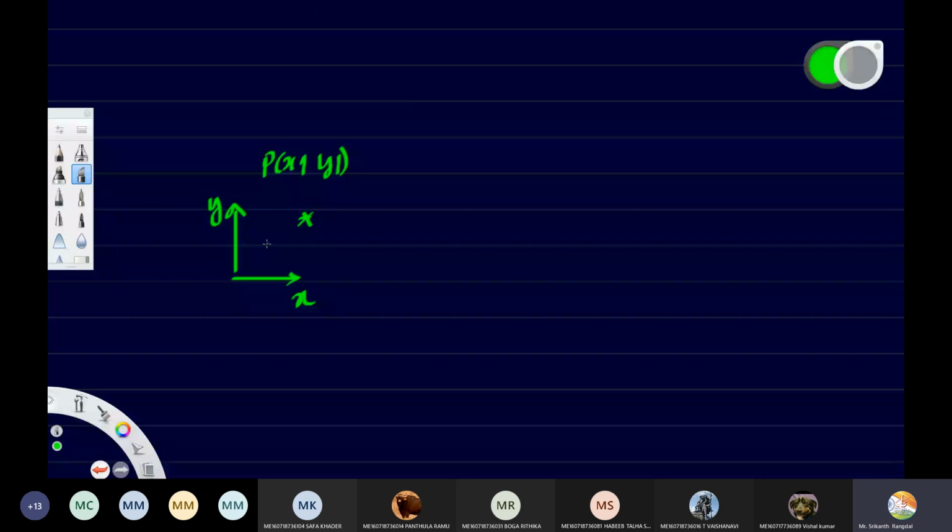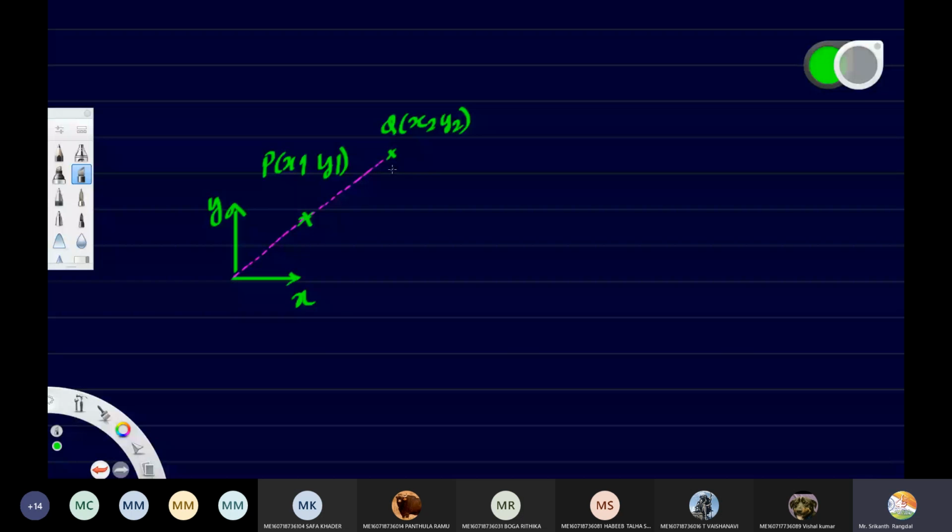Now we want to scale it. How to do the scaling? Scale means increasing or decreasing the distance of this from the origin. So the next point, let us say it's coming here. Let us call it as Q, and the coordinates are x2, y2.